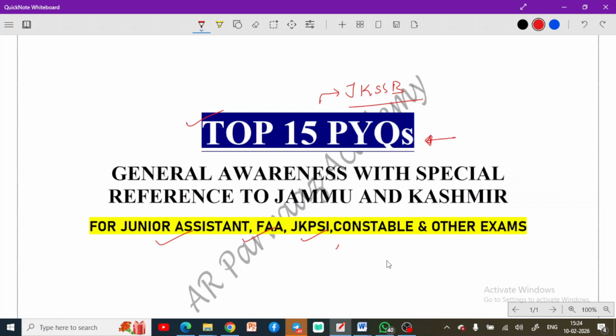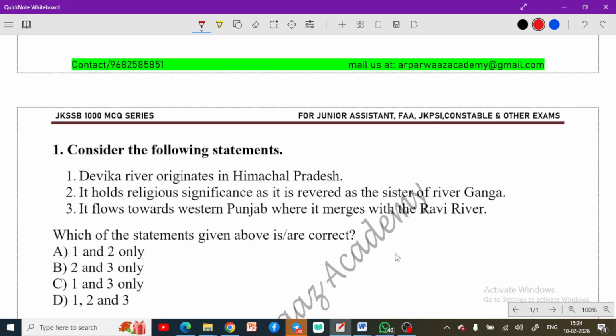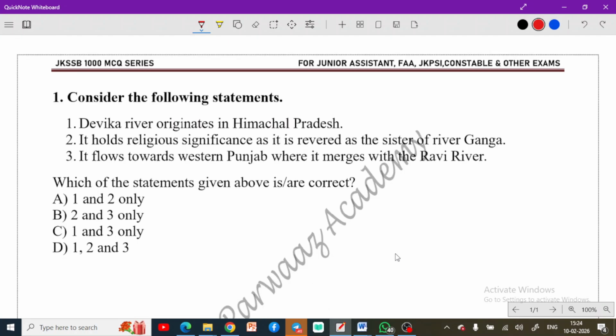So let's start with the first question on your screen now. Consider the following statements. Devika river originates in Himachal Pradesh. It holds religious significance as it is revered as the sister of river Ganga. It flows towards western Punjab where it merges with the Ravi river. So here three statements have been given about the river Devika, and you have to find out which statements are correct. Let's analyze each of these statements.